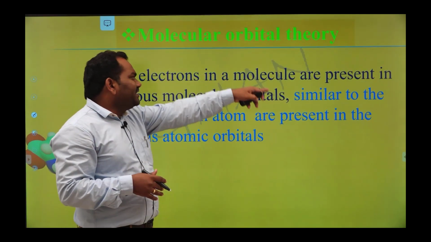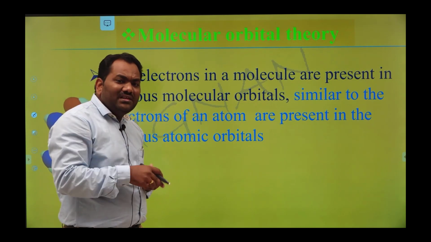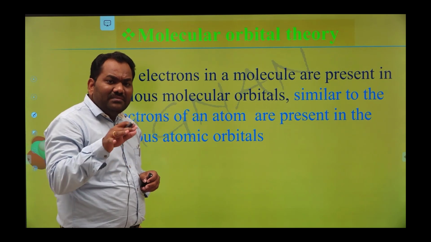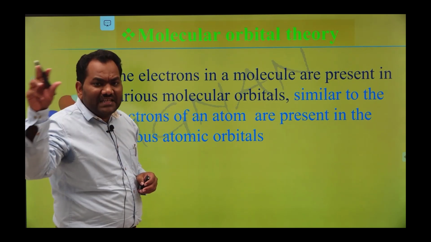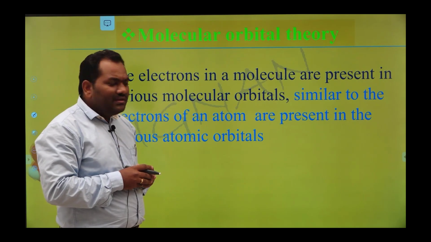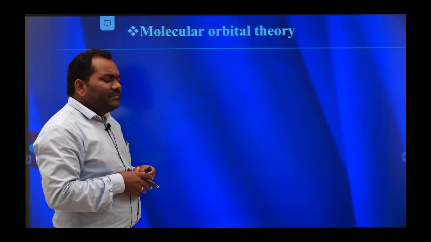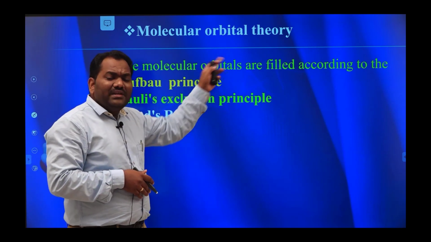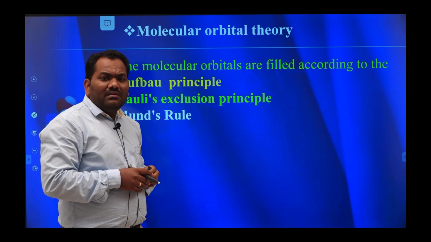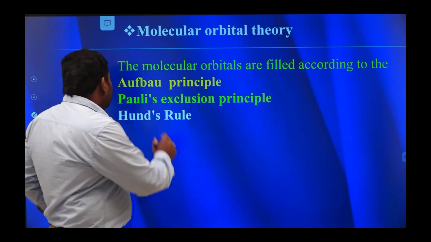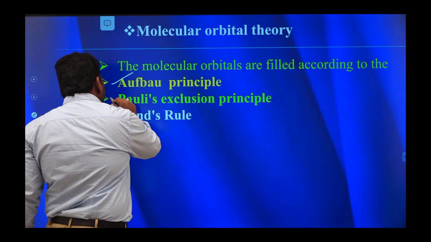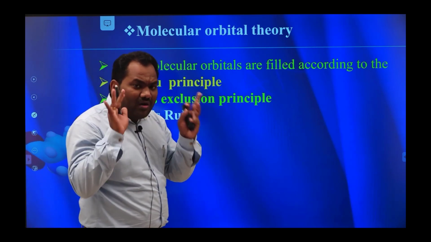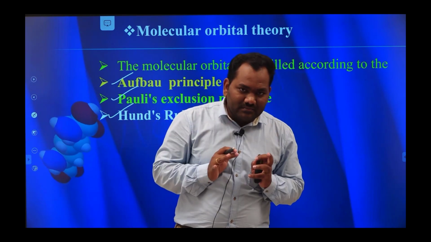Next one is: the electrons in molecules are present in various molecular orbitals, similar to the electrons of an atom being present in various atomic orbitals. For example, when the molecular orbitals are filled with electrons, they follow the Aufbau principle, Pauli's exclusion principle and Hund's rule. The Aufbau principle tells about energy order.